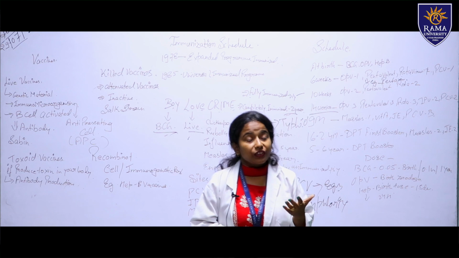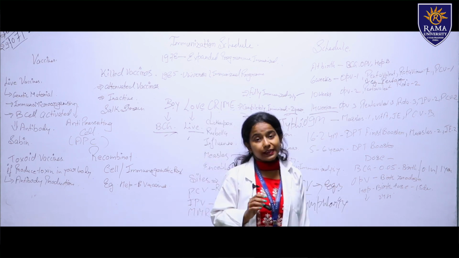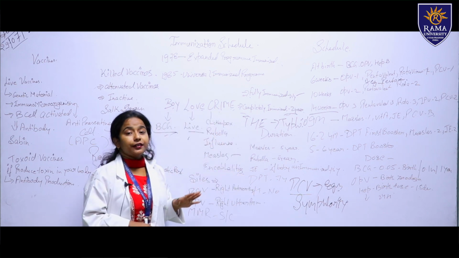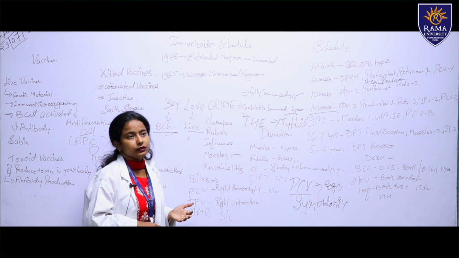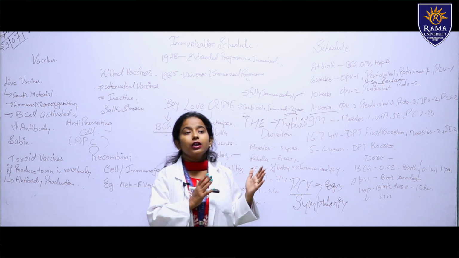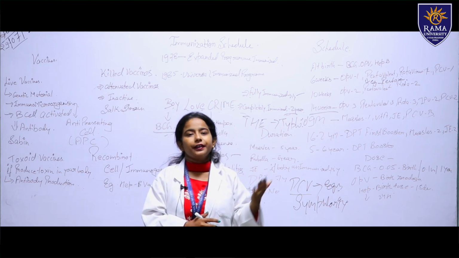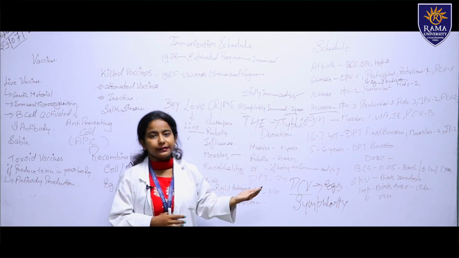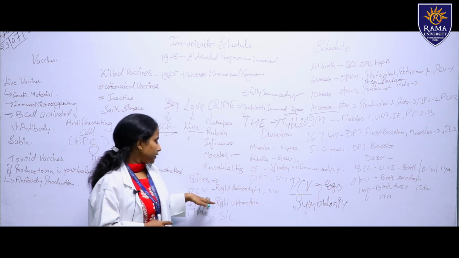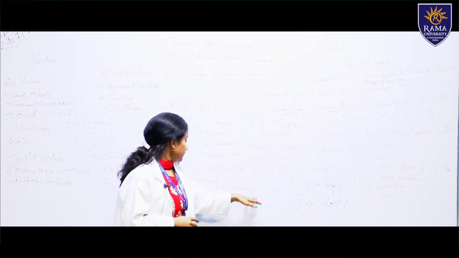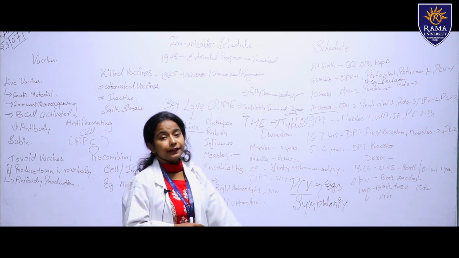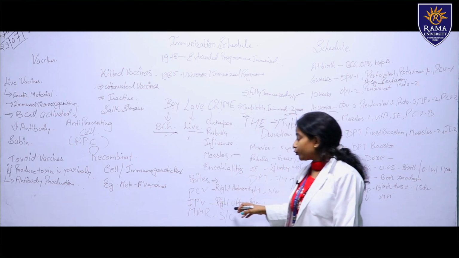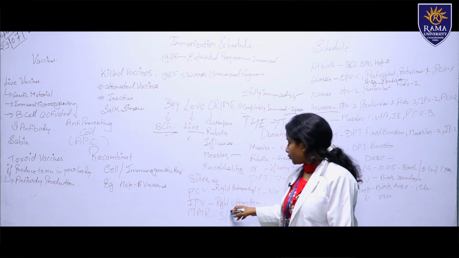But after that we are talking about hepatitis B. What is the site of the hepatitis B? Hepatitis B we have to give to the left anterior thigh. Then after that, the sites we give on the right side: PCV we give to the right anterior lateral side of the thigh. Then after that IPV we have to give to the right upper arm.